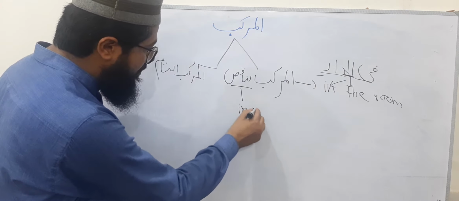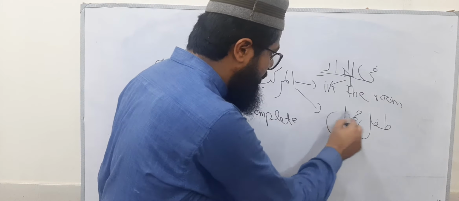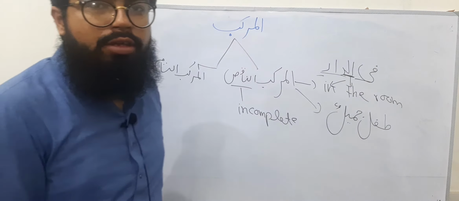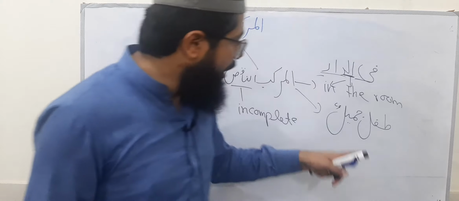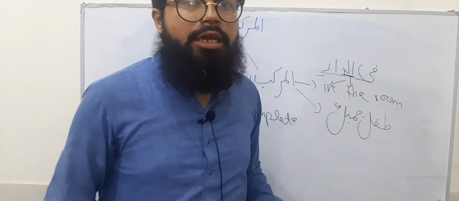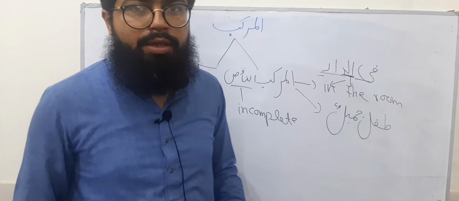So let me give you another example of al-murakkabun nakis, like tiflun jamilun. Tiflun jamilun means beautiful baby. So if I come to you and I say beautiful baby, what is meant by beautiful baby? It doesn't mean there is a beautiful baby.